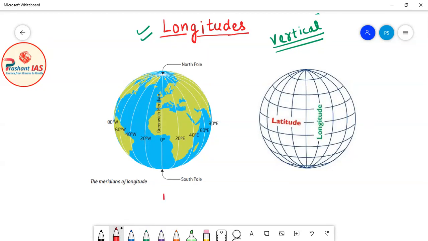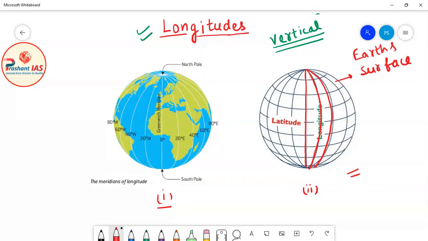For example friends, let's suppose that this is diagram number 1 and this is diagram number 2. Kindly focus on diagram number 2. You can see that I am highlighting these vertical lines in red color. All these vertical lines are drawn on the surface of earth. You can see in the diagram that they are drawn on the earth's surface.